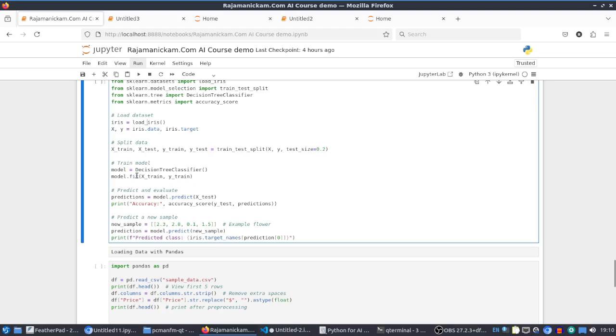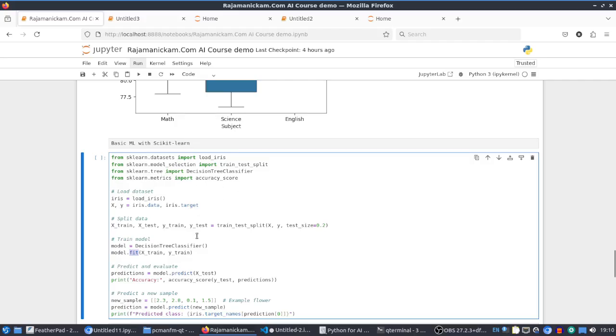We are training with fit, and then evaluating the model to find the accuracy, and then using it for the actual thing. We are just passing sample dimensions of one flower, and the model is predicting the flower name.